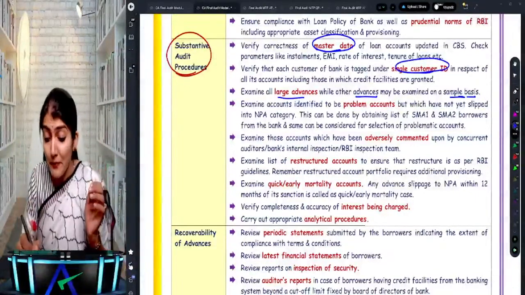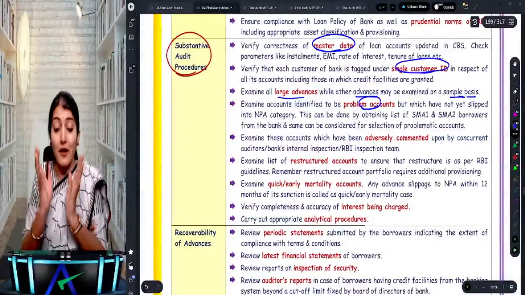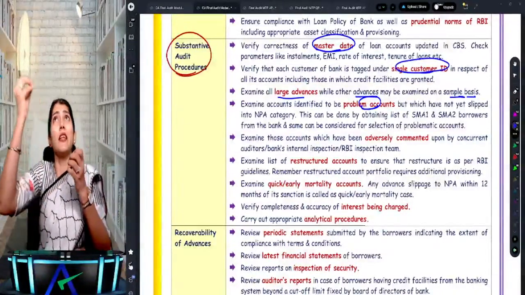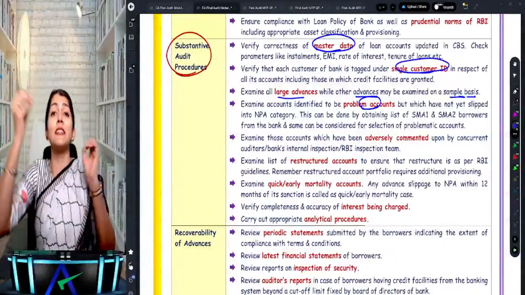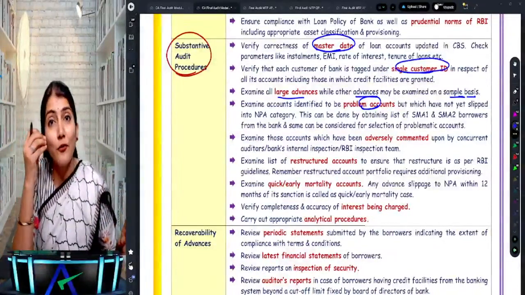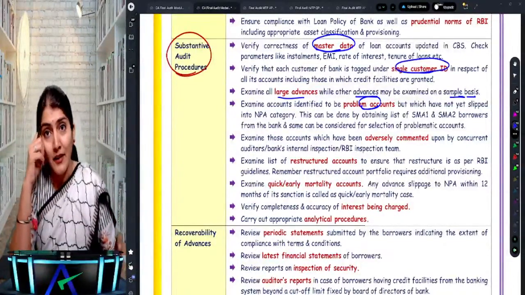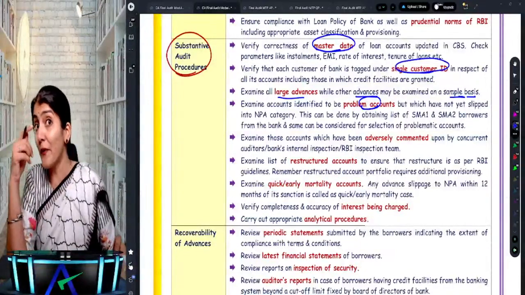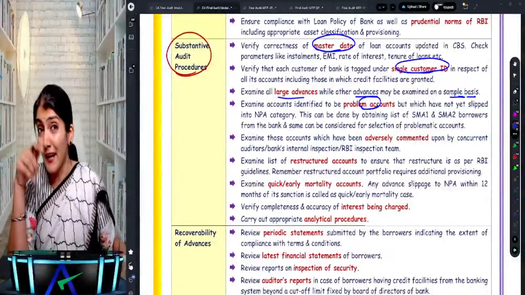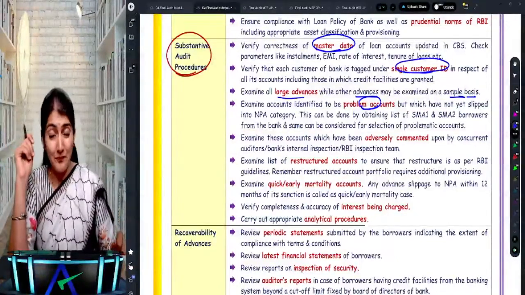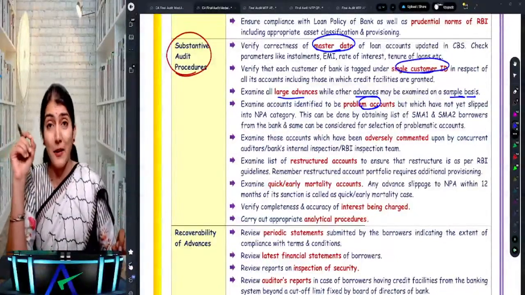Then accounts which have been identified as problem accounts need to be examined. Say, when does an asset become an NPA? When it is overdue for more than 90 days. Say right now it is overdue for 60 days. Is it an NPA? No. The day it becomes overdue for more than 90 days, it will become an NPA. But does it look like very soon this account will become an NPA?